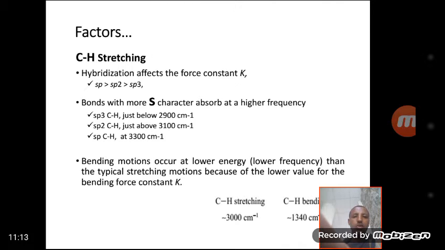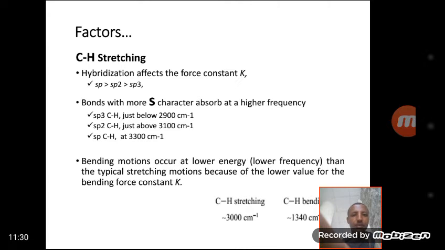Another factor, the hybridization of the stretching bond, affects the force constant. That means as the s character increases, the frequency or wave number of the interacting atom also increases.